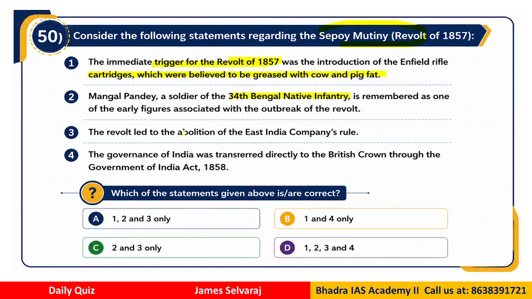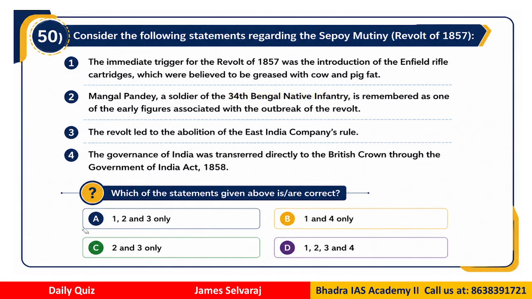The revolt led to the abolition of the East India Company's rule, and the governance of India was transferred directly to the British Crown through the Government of India Act 1858, right?